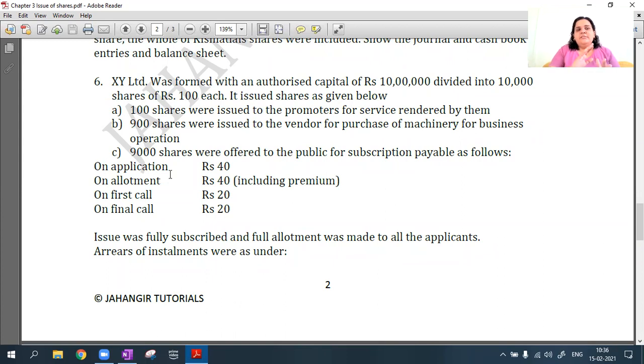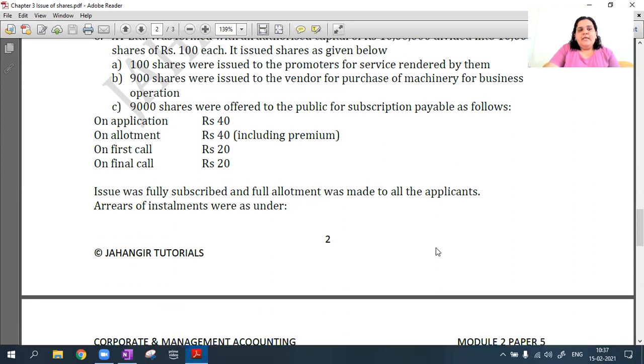And 9,000 shares were then offered to the public for subscription. Application stage I collected 40, allotment 40, first call 20 and final call 20. Now allotment pe likha hai including premium. That means the issue was done at a premium. Okay. Issue was fully subscribed, full allotment was made to all the applicants.